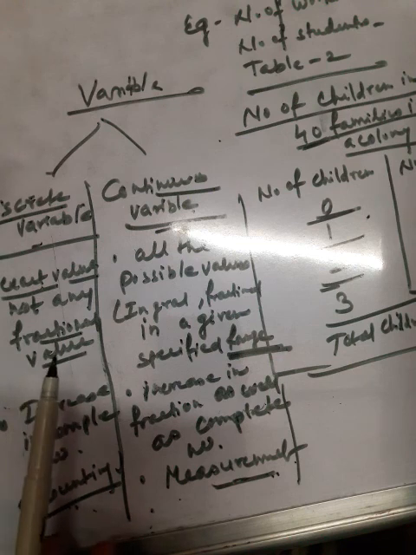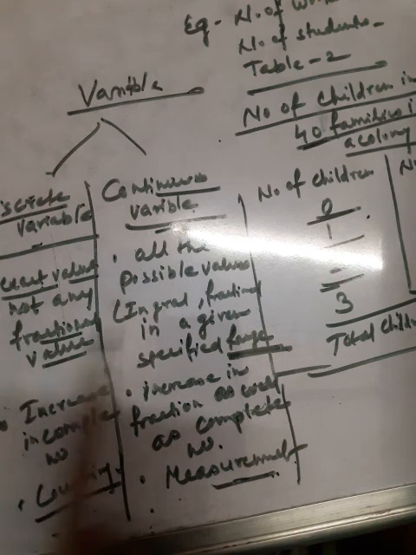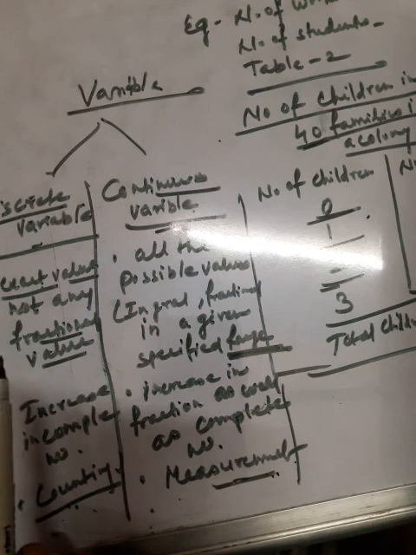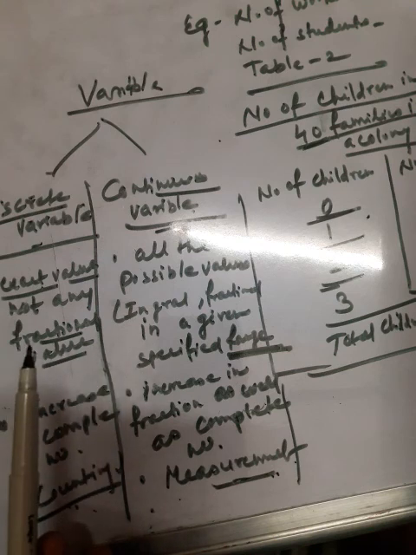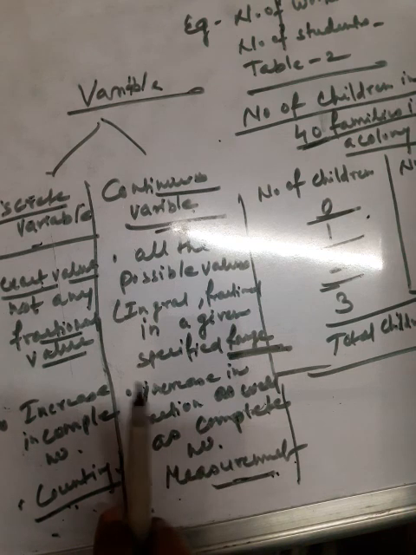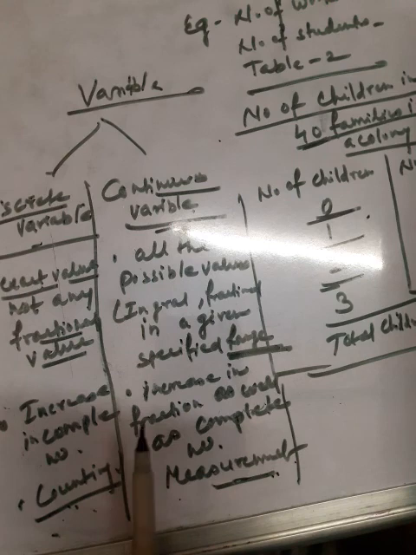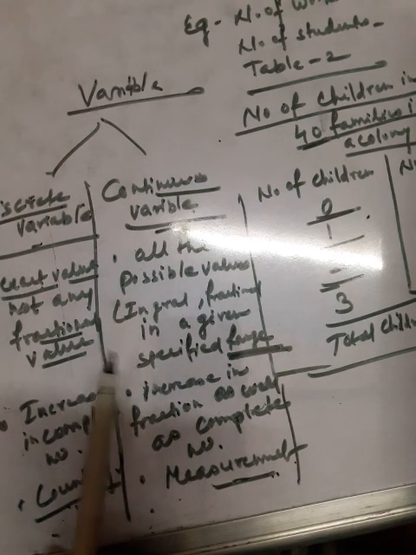If you have raw data and the question is written that according to the suitability of variable form a table, then how will you form the table? If there is measurement, the data is collected in terms of measurement, then you will convert it into continuous variable. If there is data in exact value, then you can convert data into table in the discrete variables. Okay, now next concept related to this, frequency, another most important concept.